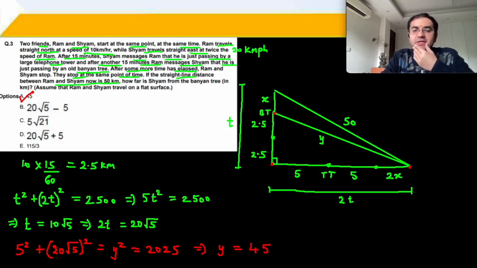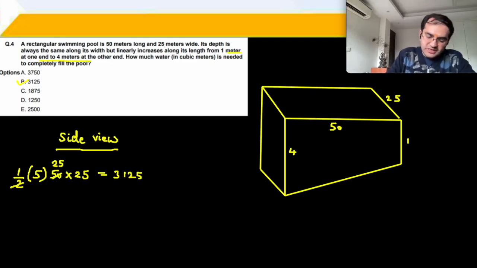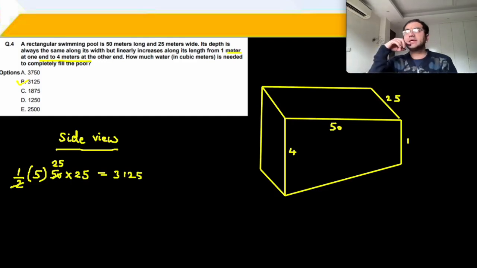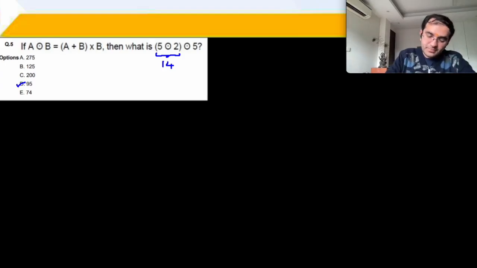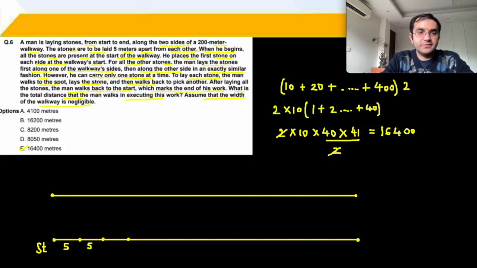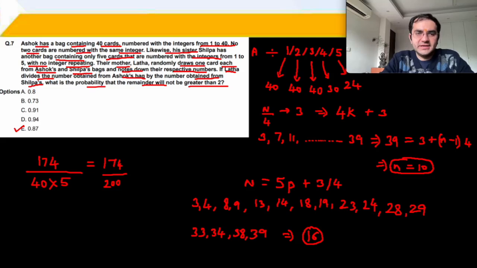Question 3 was a little complex because of the calculations. 4 was a standard question. Now the problem over here is that if you are someone जो कि geometry को इतना ध्यान नहीं दिए हैं, then these questions, easy as they might be, they are not within your grasp. Otherwise ये doable question है. 5th was the easiest question of the paper. सबने बनाया ही होगा. ये थोड़ा थोड़ा मुश्किल था. I mean, it's not very difficult, it's moderate, but ये easy category में नहीं आएगा.